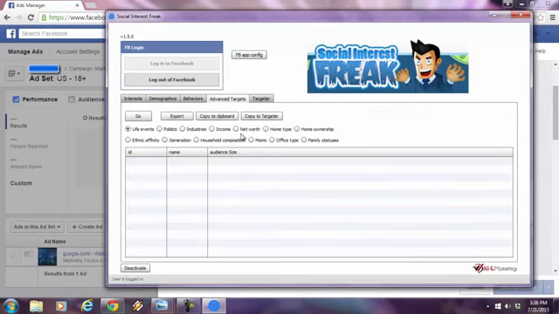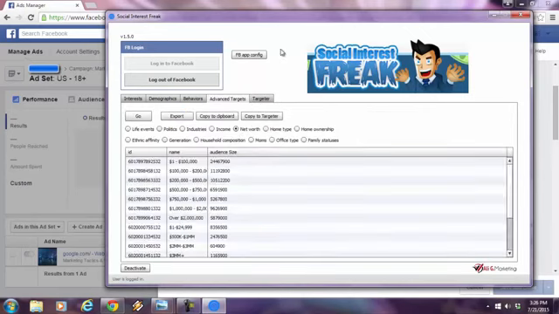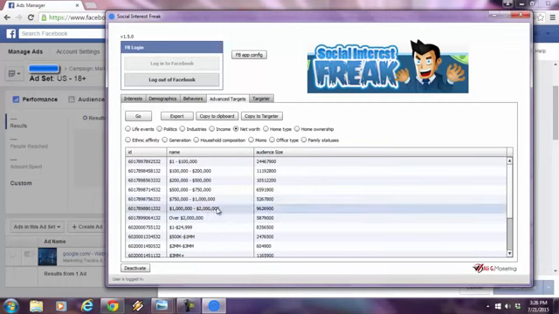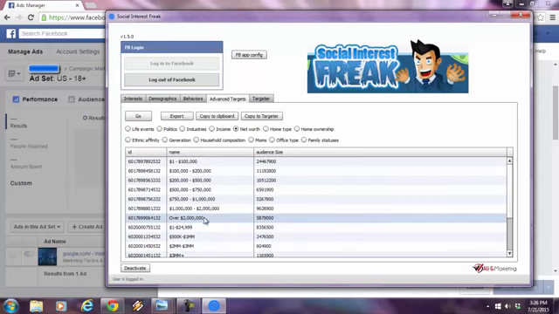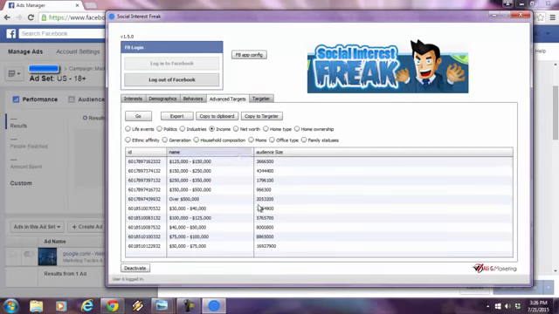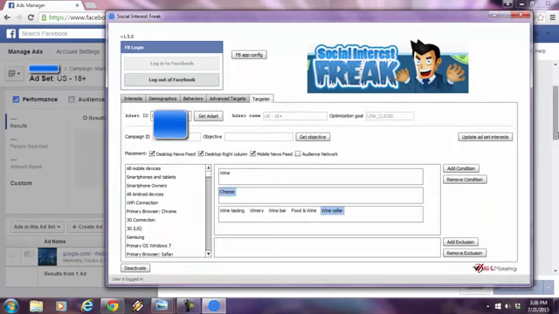Advanced targets. If I go over here, if I type in net worth, let's say I was selling something super high ticket. Let's just say I was selling something very expensive. I'd want to target people that apparently have a net worth of over 2 million, over 1 million, over 500,000. Look at how many people there are. You can target all these users, okay? Look at household income. This is really impressive over here. Facebook users with a household income of over 500,000. There's approximately a little more than 2 million Facebook users with that criteria, okay? This is highly, highly powerful.